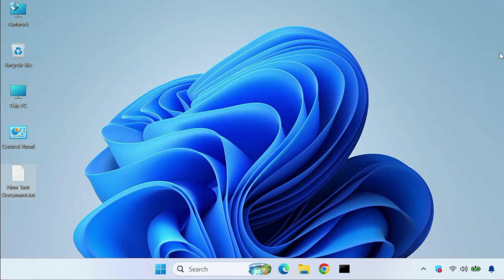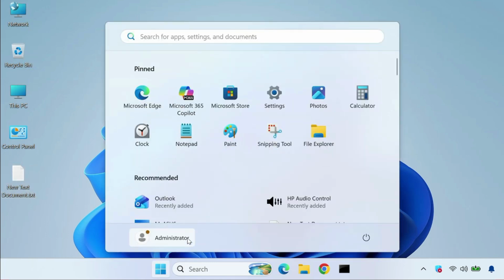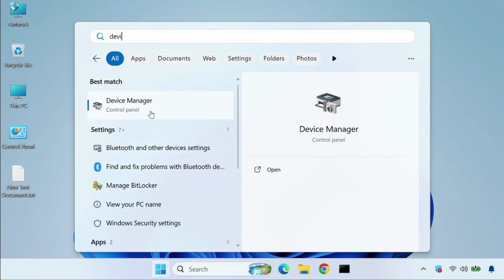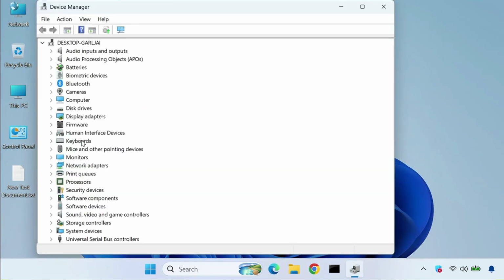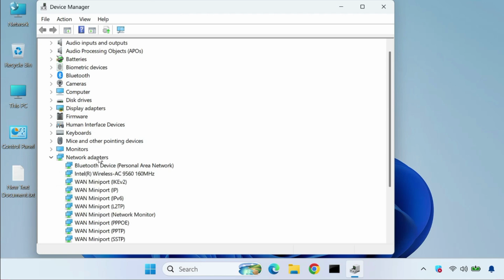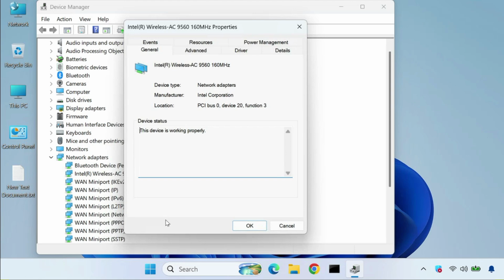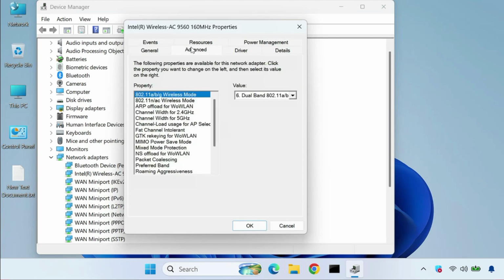Second, configure the adapter. Click Start and then type Device Manager, open it, expand Network adapters, select the Wi-Fi, right click, click Properties and then click the Advanced tab, then find 802.11b. Okay, so all, like the last one, Wireless Mode, last.